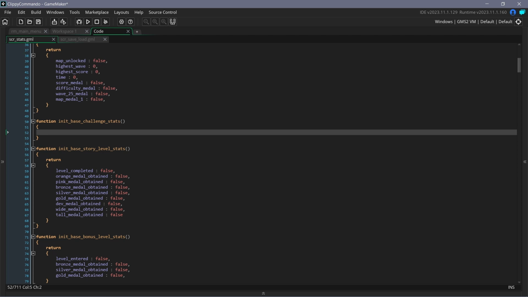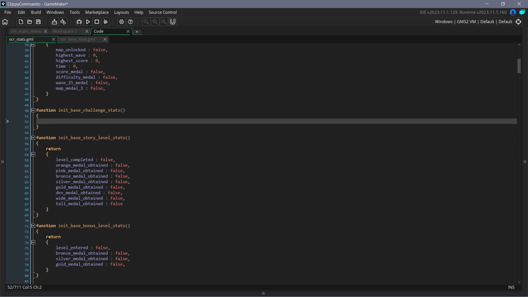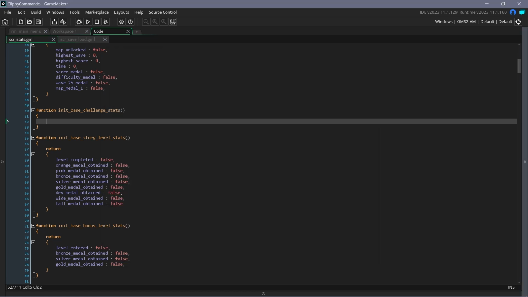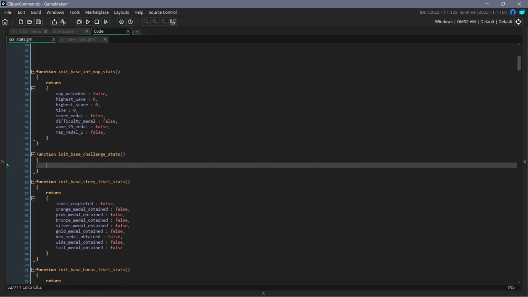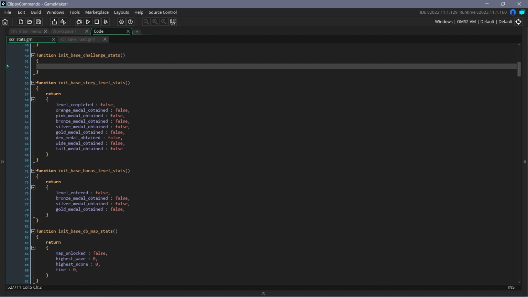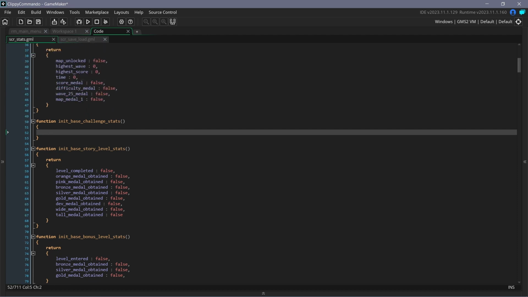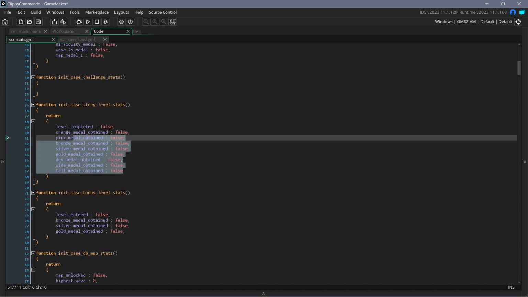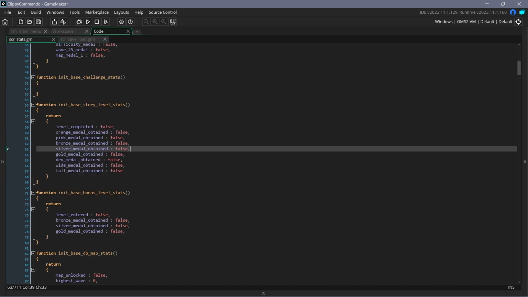In the Pinata Challenge video, I said that I had reworked a lot of the saving and loading to use different systems, and that's been causing a lot of glitches. I decided that adding some more challenge stats would be a good way to showcase how I'm doing saving and loading. As you can see here, there's a bunch of functions that can be called that return variables, usually all set to false. Stuff like whether or not a map has been unlocked, or a level has been completed, or what different medals have been obtained for a specific level.